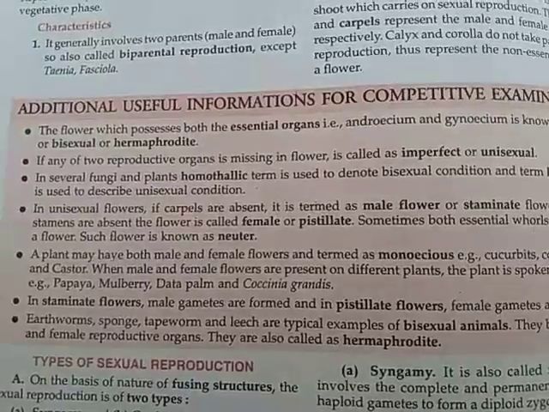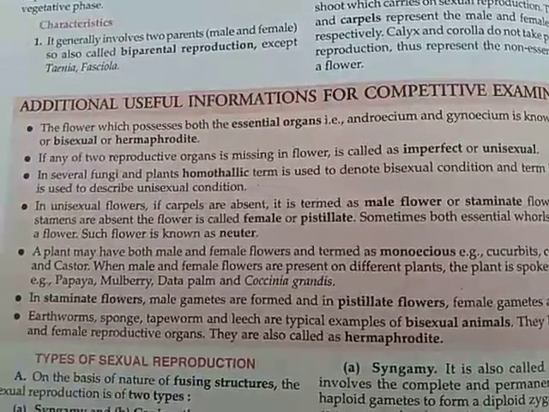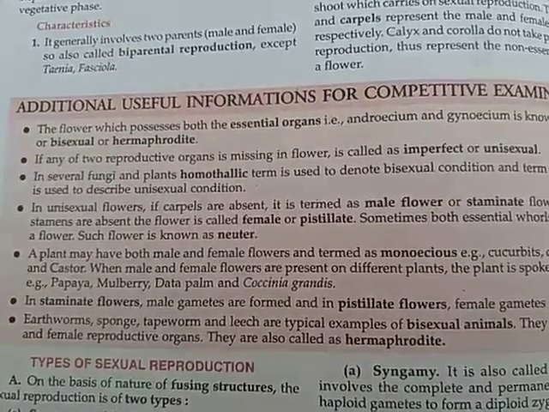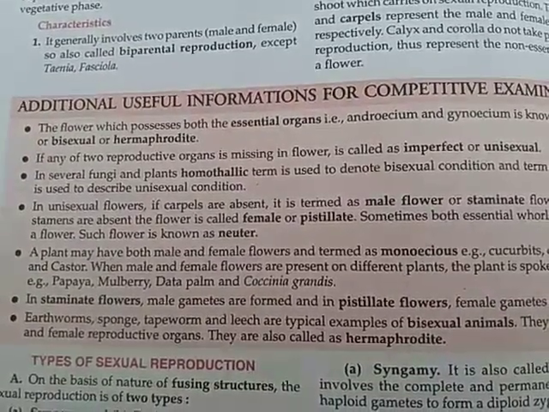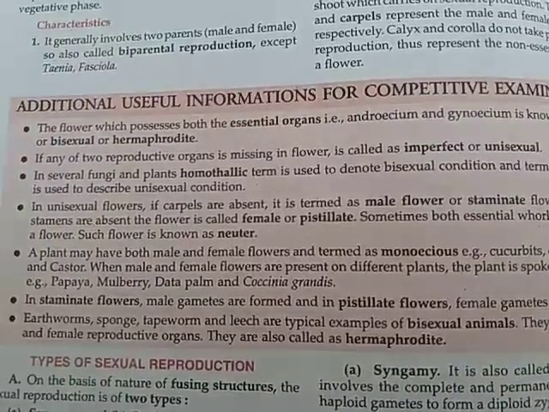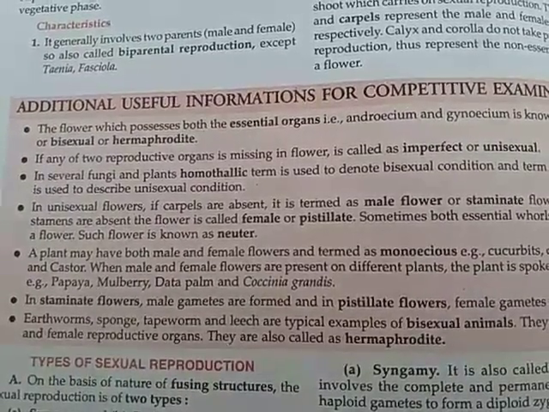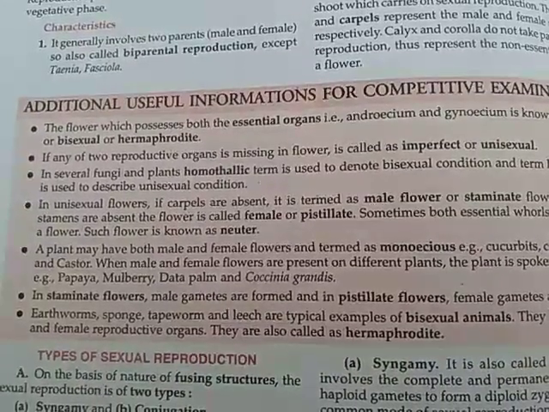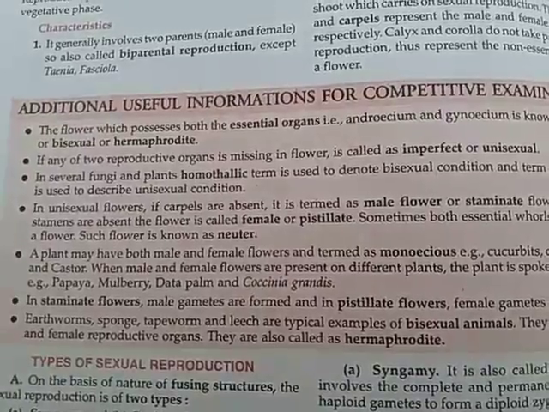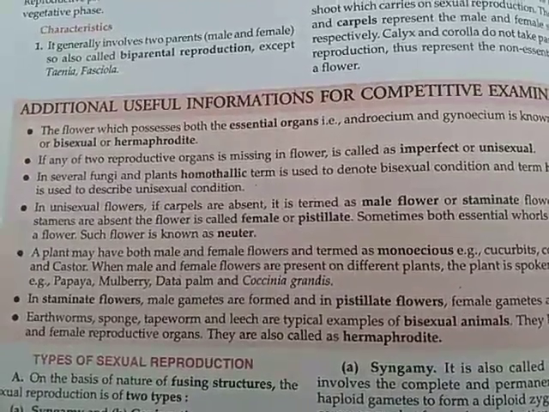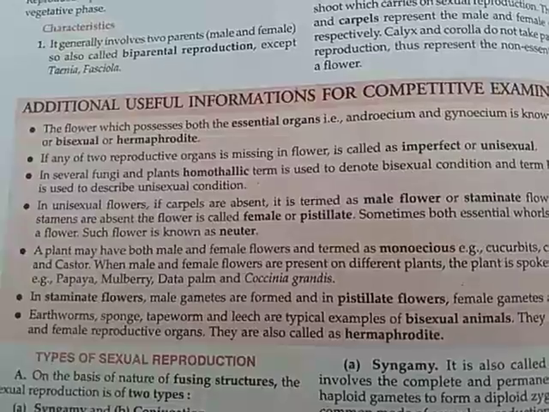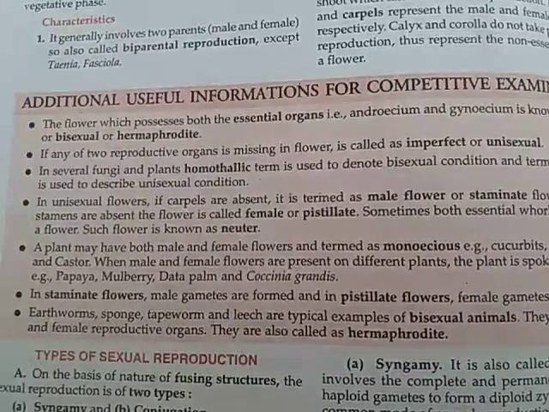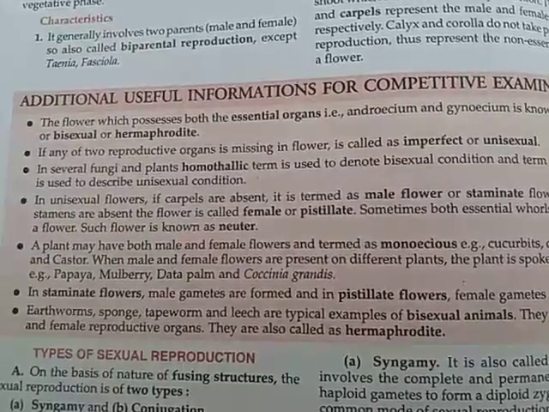Some additional terms that will be helpful to you in upcoming chapters: the flower possesses both essential and accessory organs. Essential ones are androecium and gynoecium. Androecium is the anther and gynoecium is the carpel, meaning androecium represents the male part and gynoecium represents the female part. If both these essential organs are present in one flower, the flower is said to be bisexual or hermaphrodite.